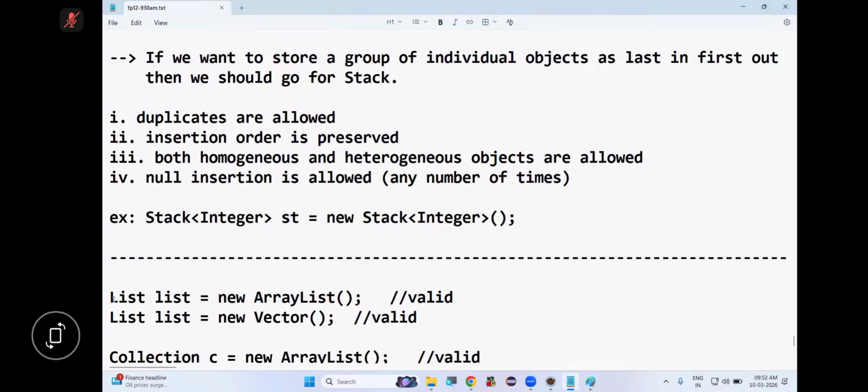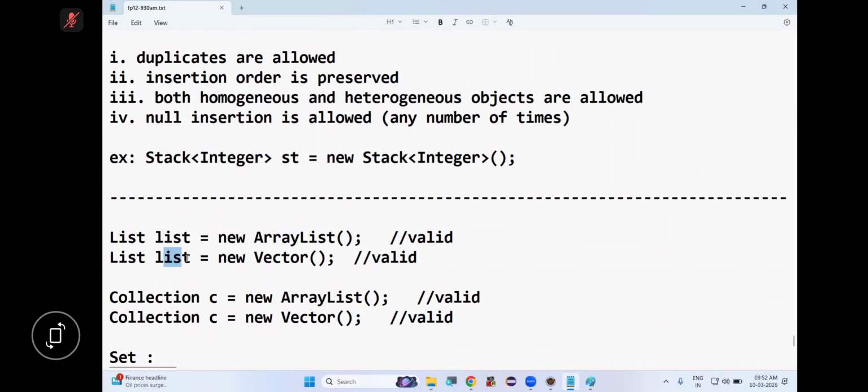List is a class or interface? Interface. Can we create an object of the List interface? No. But can we create a reference variable of the List interface? And using a List interface reference variable, can we hold its implementation class object? Yes, ArrayList is another implementation class, right or not? Yes, we can. A List object.